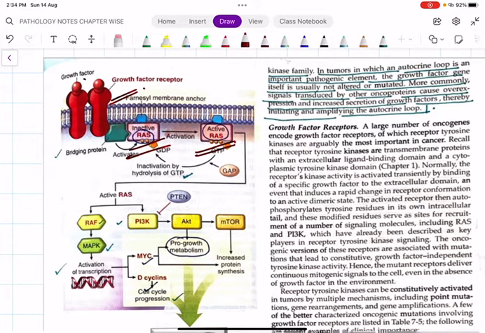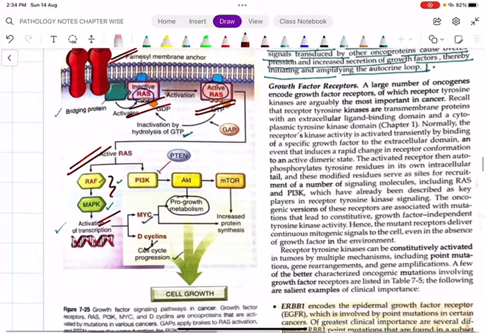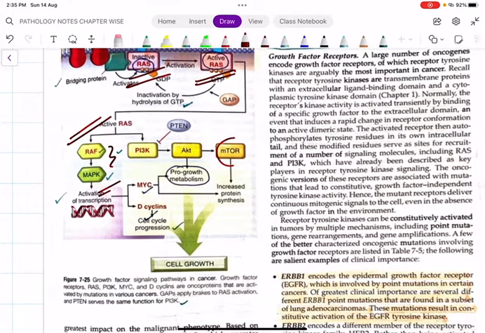Whenever there is a failure, what will happen? This RAS will continuously get activated, which will activate RAF and MAPK. MAPK is mitogen activated protein kinase. Or PI3K, AKT, mTOR; mTOR is called the mammalian target of rapamycin. PI3K, AKT, mTOR activation will further cause increased protein synthesis, and at last it is going to produce cell cycle progression, and finally cell growth. When this pathway is continuously stimulated, with excessive activation, finally the result is cancer, that is abnormal proliferation or abnormal cell growth.